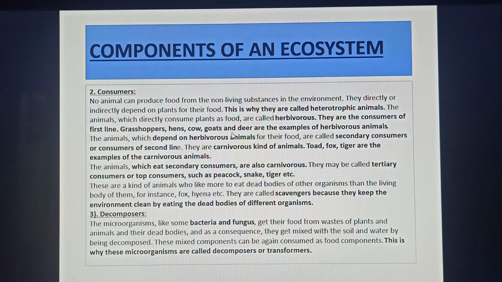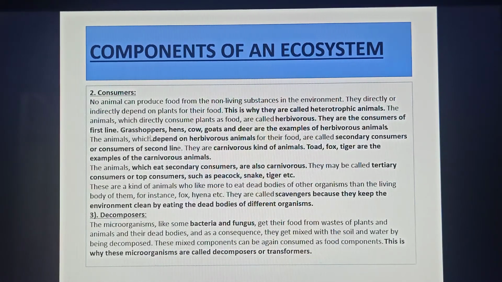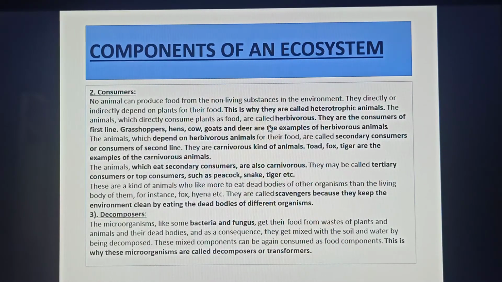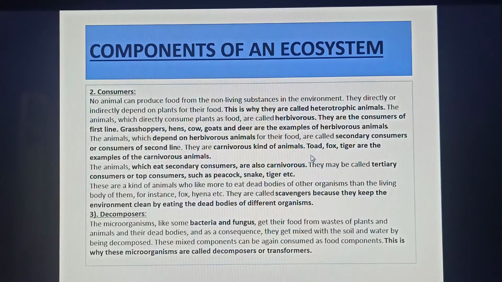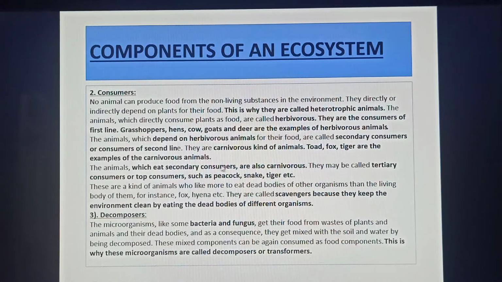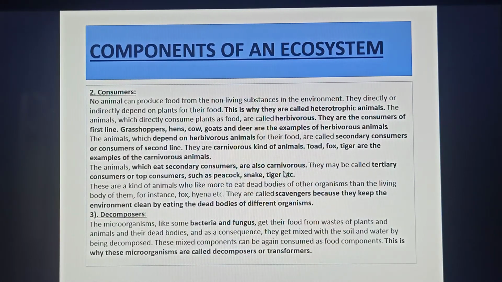The animals which directly consume plants as their food are called herbivorous. They are the consumers of the first line. Grasshopper, hens, cow, goats, and deer are examples of herbivorous animals. The animals which depend on herbivorous animals for their food are called secondary consumers, or consumers of the second line. They are carnivorous kinds of animals. Toad, fox, tiger are examples of carnivorous animals. The animals which eat secondary consumers are also carnivorous. They may be called tertiary consumers or top consumers such as peacock, snake, tiger, etc.